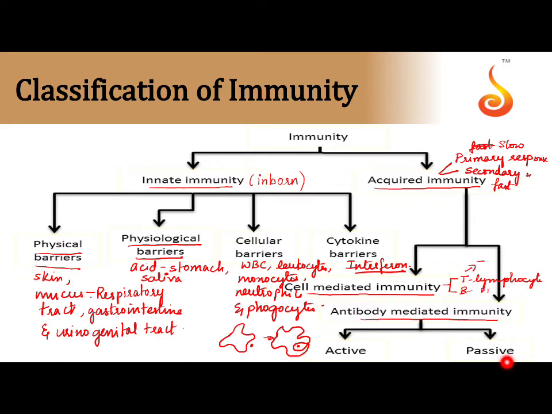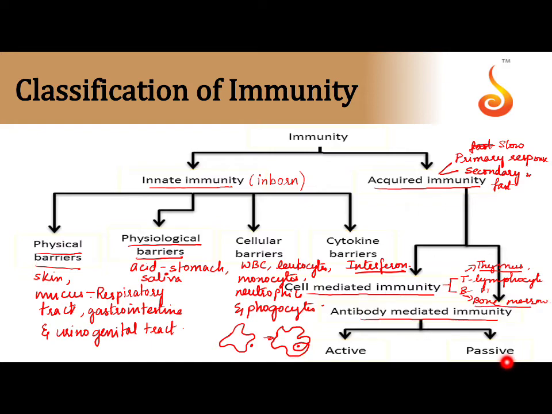T here stands for thymus and B here stands for bone marrow. As we all know, all our lymphocytes are synthesized in our bone marrow, but they mature at different sites. A lymphocyte which matures at the thymus, we call a T lymphocyte. Lymphocytes which mature at the bone marrow, we call B lymphocytes.